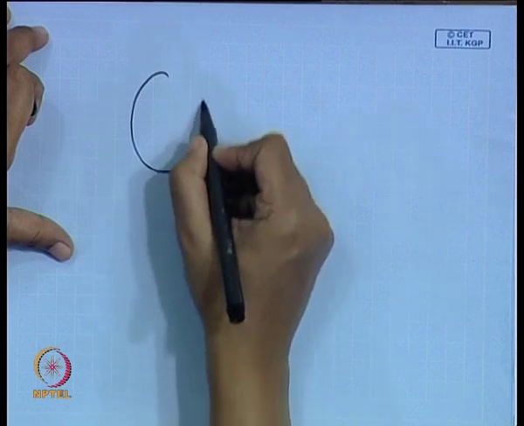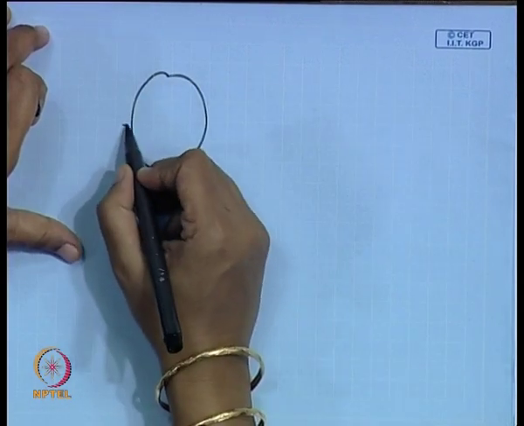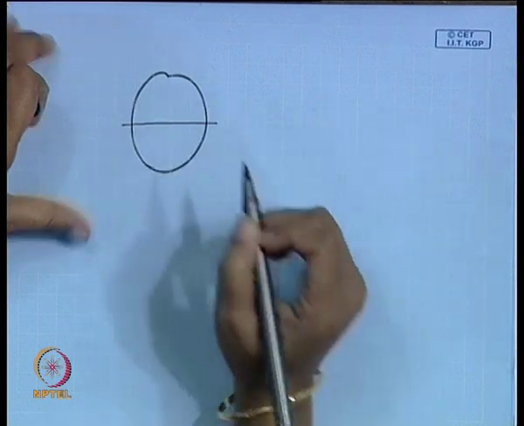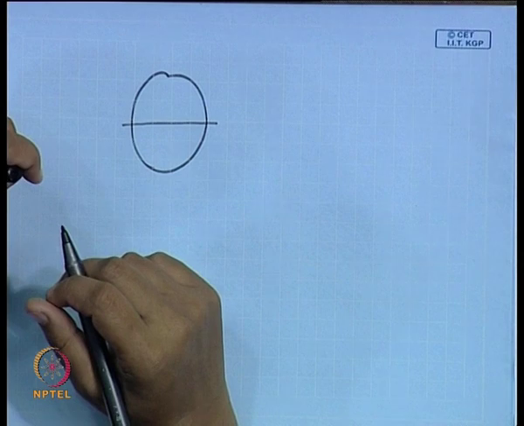Under that condition, maybe we can measure it across a particular chord. Suppose this is the pipe cross section, either we can measure it across the entire cross section or across a particular chord, so that we get the chordal average void fraction.